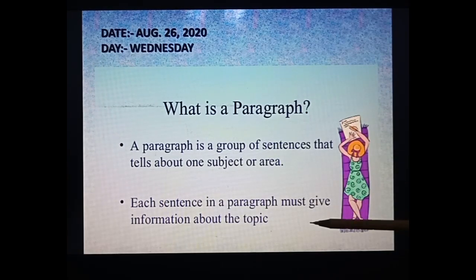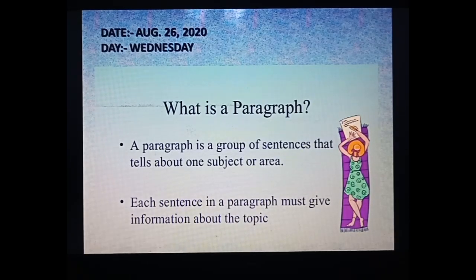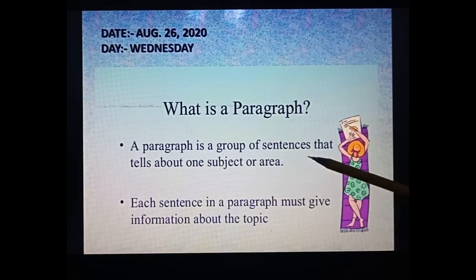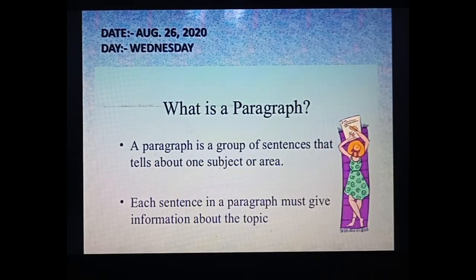Each sentence in a paragraph must give information about the topic. Whatever line you are supposed to write over there has to be a meaningful sentence, meaningful information. Otherwise it will be difficult for the reader, whatever message you want to convey, it has to be conveyed or not. Fine. So a paragraph is a group of sentences that tells about one subject or area, and each sentence in a paragraph must give information about the topic.